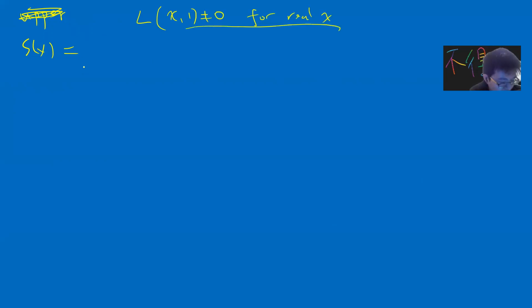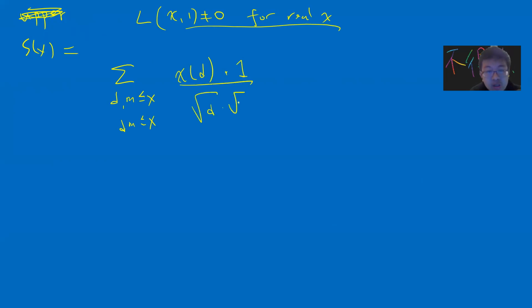This is our goal. Okay, so another direction, let's consider S(x). Consider dm equal to x, dm equal to x. So we just write it down, right? We separate in terms of the definition of f. Okay, so let's write it as sigma 1 plus sigma 2 minus sigma 3.